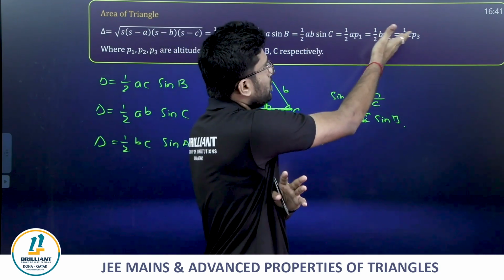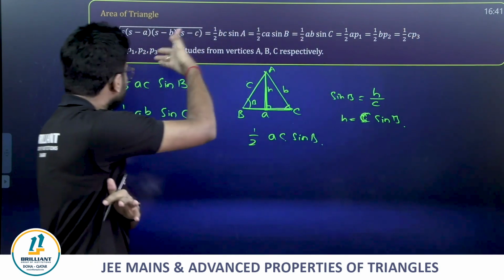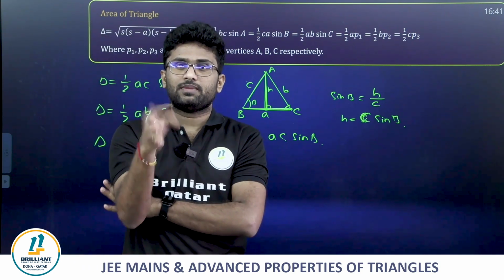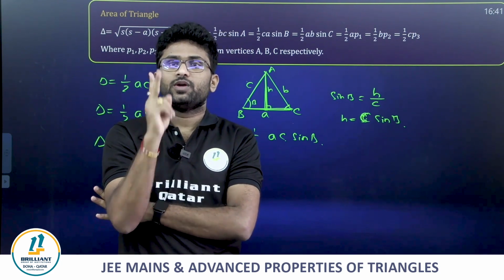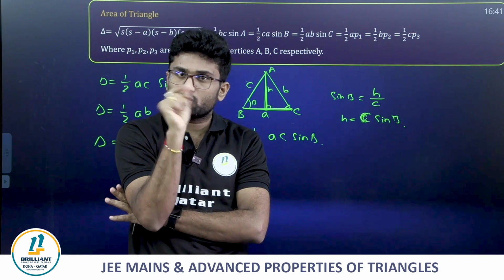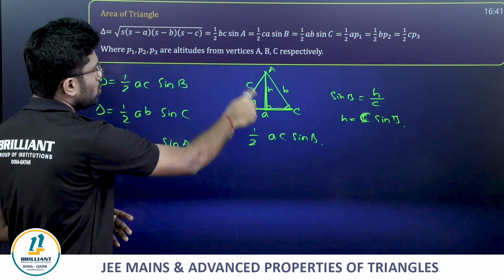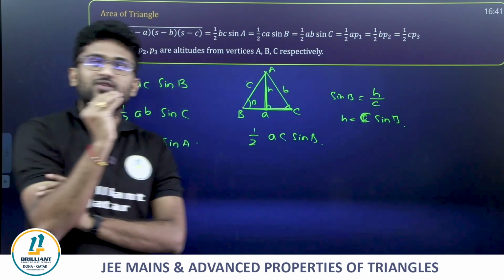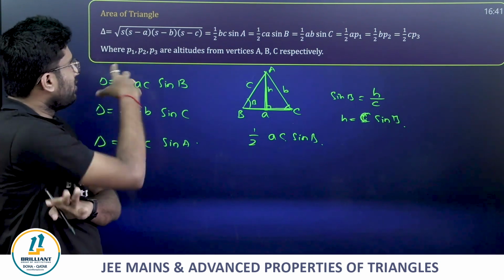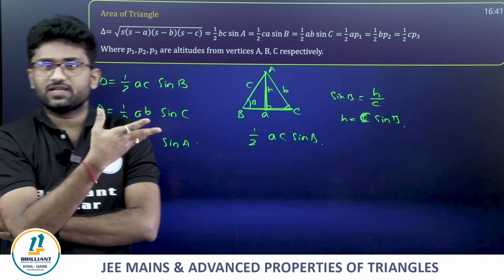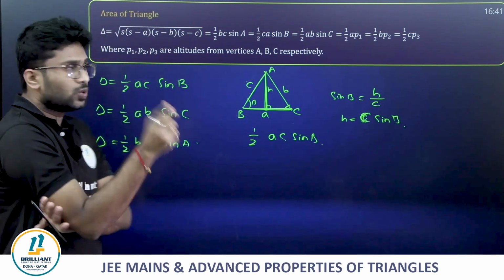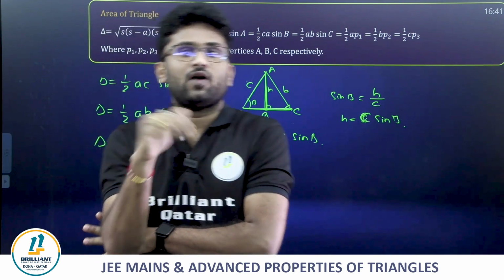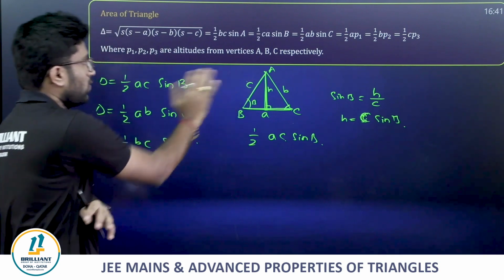Then if P1, P2, P3 are the corresponding altitudes, then you can write the area in terms of them. The most important thing is to remember these; proof is only for understanding. When you know two sides and the included angle, we can easily get the area of the triangle. When we know all three sides, that's fine, we use Heron's formula. Apart from that, when you know two sides and the included angle, the area of the triangle can be half BC sine A or half AB sine C or half AC sine B. This is the proof of it, guys.